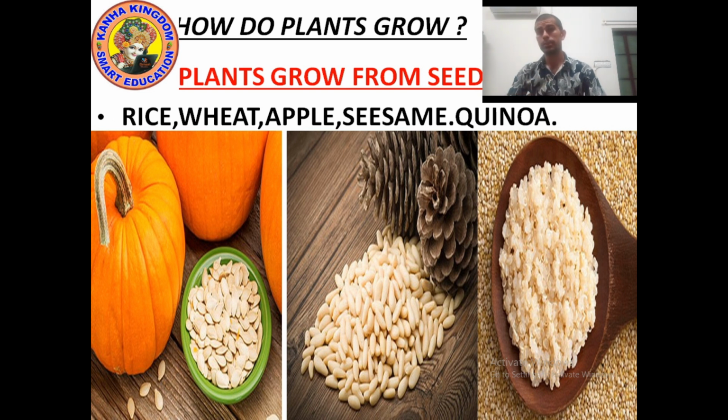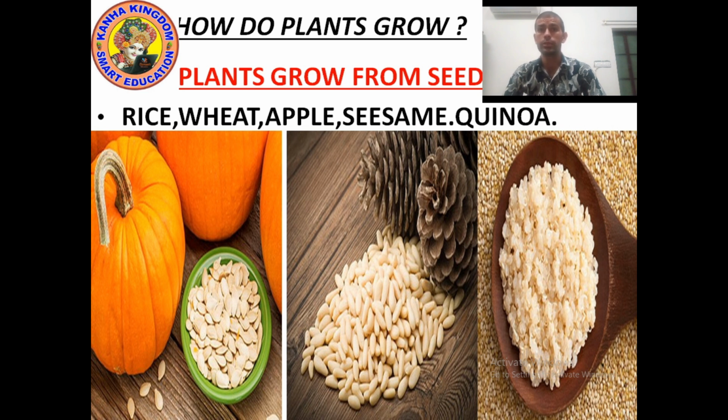If I talk about some other seeds like jowar, bajra means millet, maize, they also grow from seed. Okay, so these are the plants.